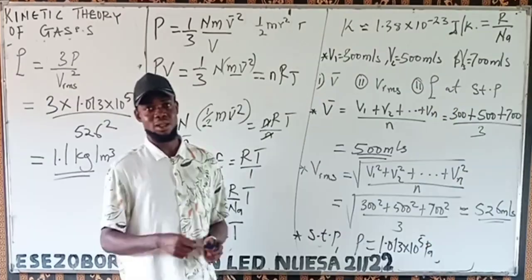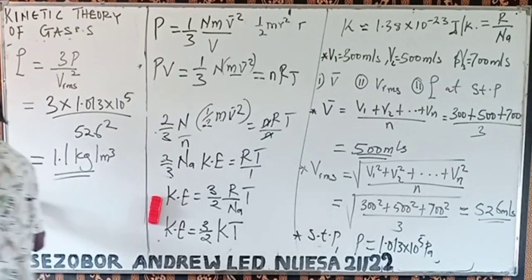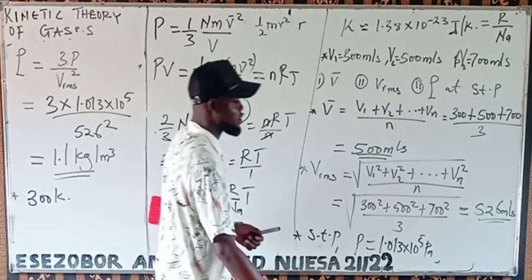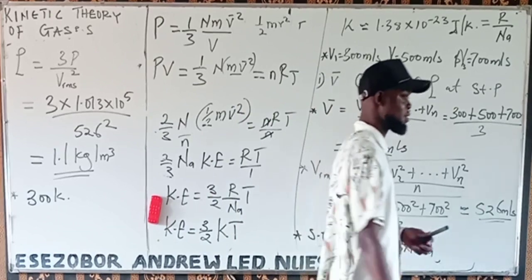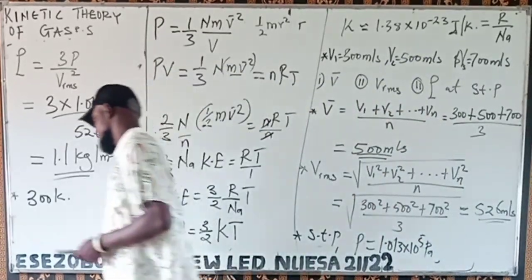Now let's look at another question. Calculate the average translational kinetic energy of a gas at the temperature of 300 Kelvin.